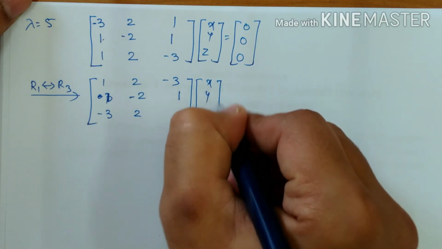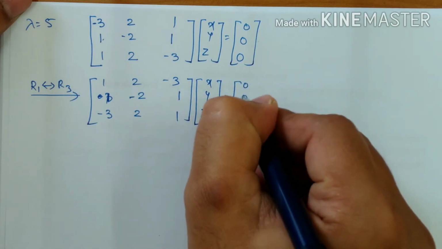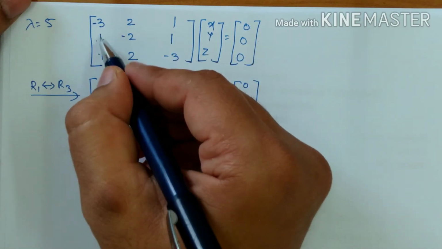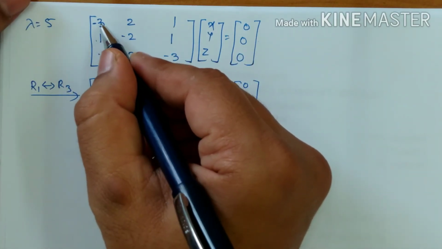Why have I made an interchange? Anyone can tell? Yes, I need zeros at these places. So to get zeros at these places, it is better that this entry is 1.